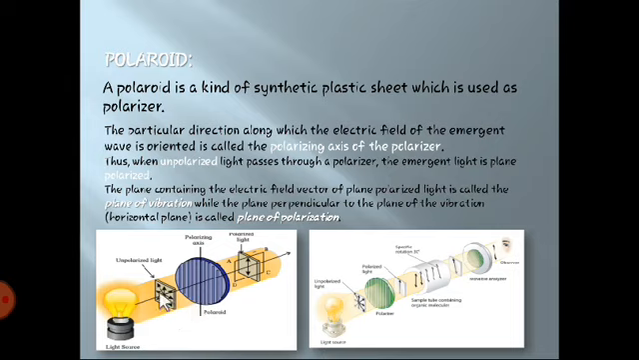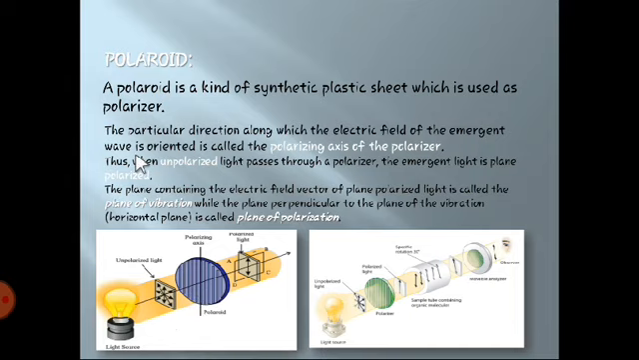Here is the diagram in which you can see a light bulb emitting light waves in the forward direction. So what you get is unpolarized light, and through this Polaroid, which is nothing but a synthetic plastic sheet, when light passes you will get polarized light. When the observer is here, you will see only polarized light. So what is the polarizing axis? What is the plane of vibration? What is the plane of polarization? Let's see the definitions related to this concept.